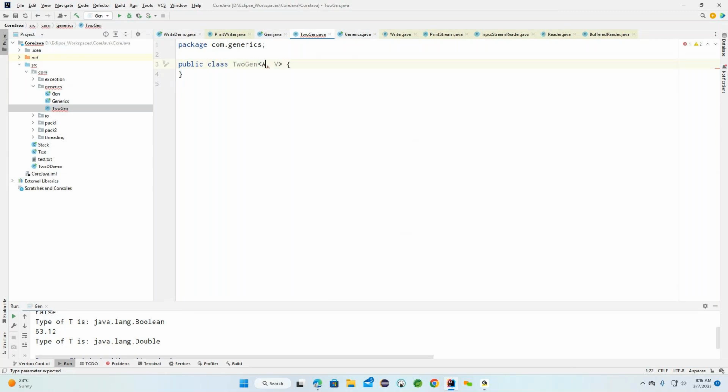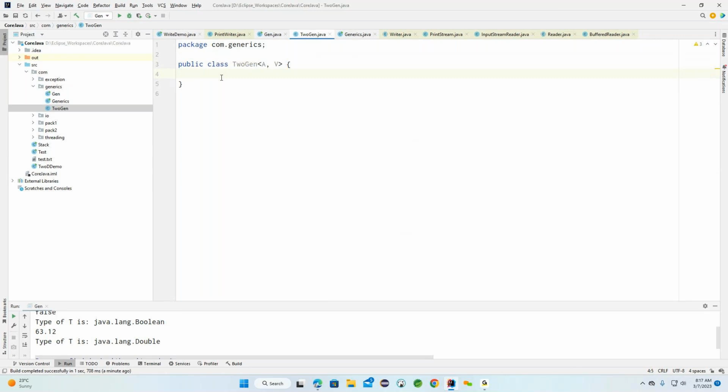Now I'm trying to use a. It is independent and not important here; you can define whatever character you are interested in. This is the two-parameter generic type example. Earlier we discussed only one parameter, and now I'm coming up with two parameters.